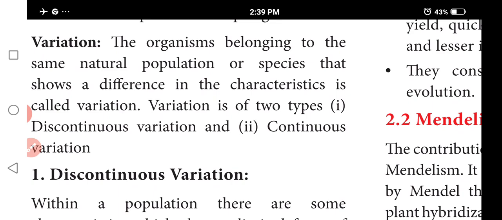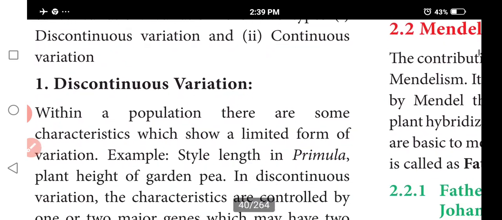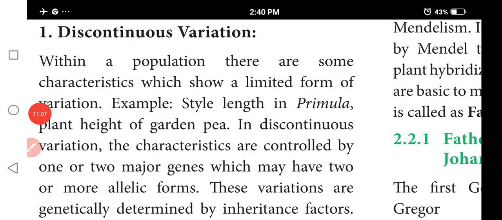A slight difference in the characters is called variation. There are two types of variations: discontinuous variation and continuous variation. You will see that in the next video.